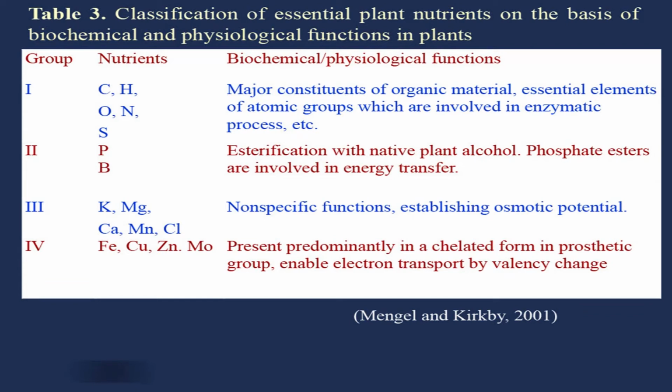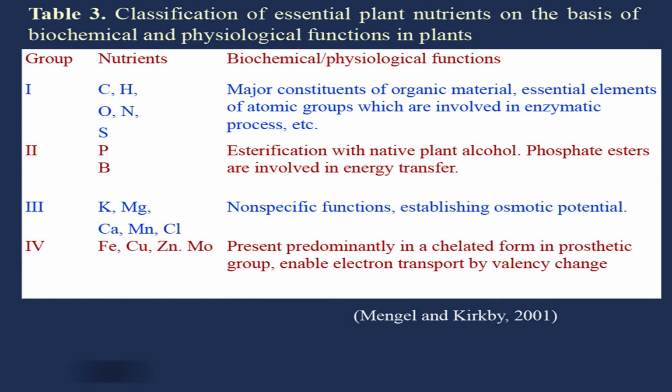You can see in the list, the biochemical function is that they are major constituents of organic material, essential elements of atomic groups which are involved in enzymatic processes also, and they are also part of the proteins, this nitrogen, carbon, hydrogen and oxygen. Group 2 includes phosphorus and boron. They are used for esterification with native plant alcohol, and phosphate esters are involved in energy transfers.